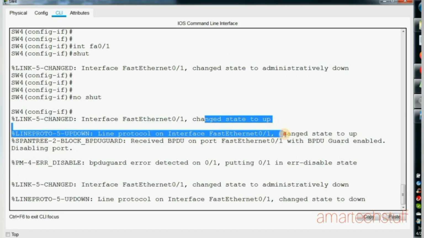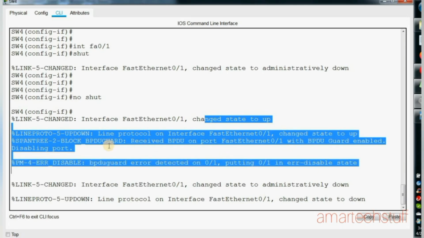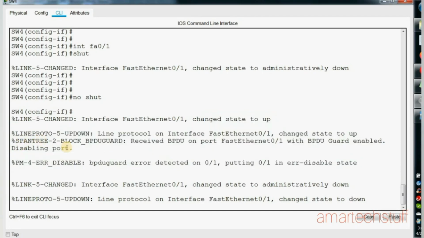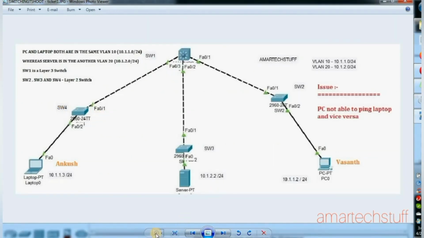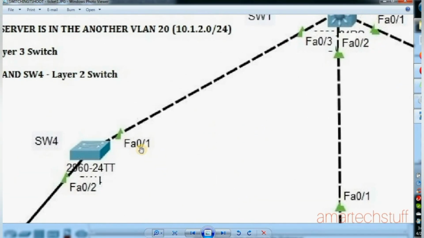That interface came up, but quickly it went into the error disable state. And here you can see the error is coming like spanning tree block BPDU. What does it say? This log says that it received a BPDU on port FastEthernet 0/1 with BPDU guard enabled and is disabling the port. I'll just zoom in and tell you. On this particular interface, FastEthernet 0/1, a BPDU was received. Of course, the BPDU was received from switch 1.